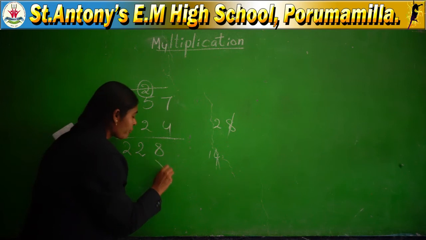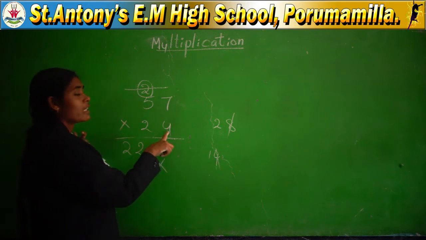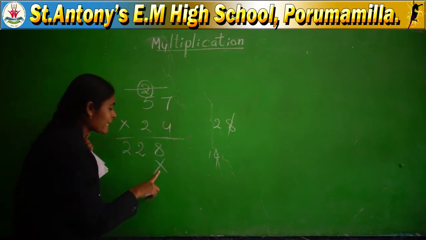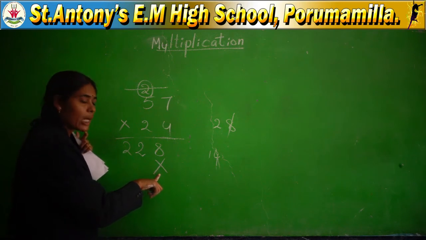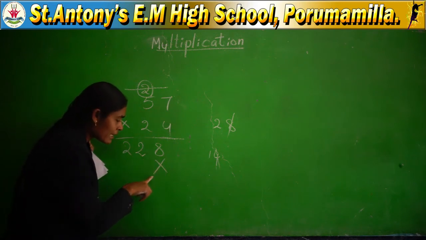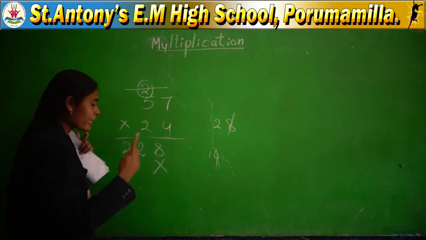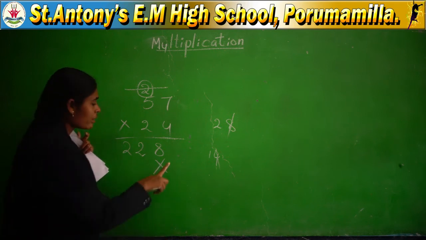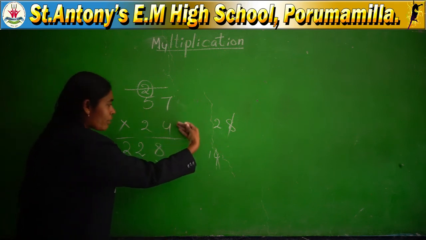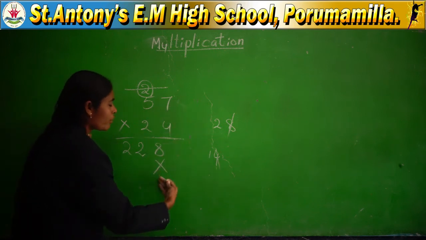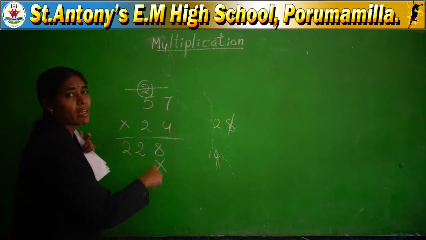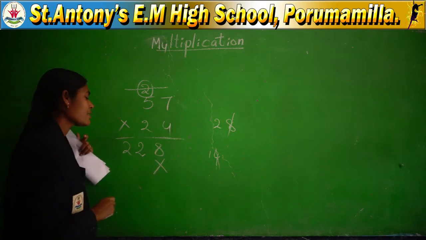You have to keep a cross in the ones place. Why? Because with one digit you completed. So immediately in the answer line you have to keep a cross in the ones place. With ones place you finished, you have to start from tens place. So for identification, whenever you complete with the first digit, you immediately keep a cross in the ones place. Okay, is it clear for everyone?